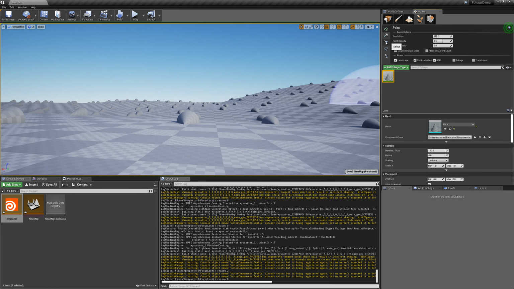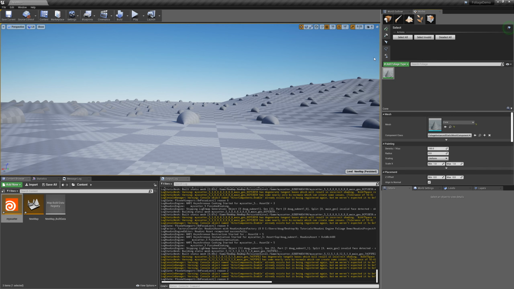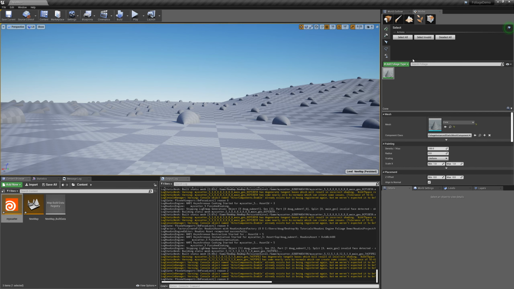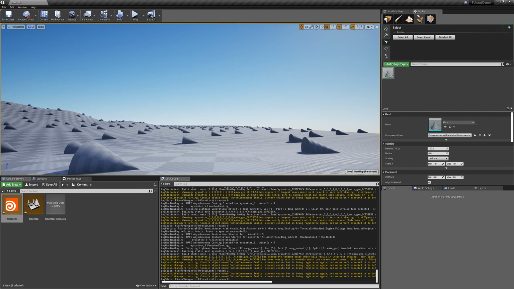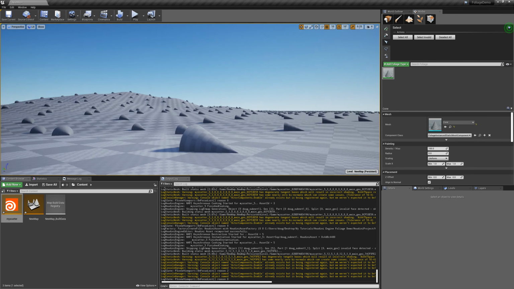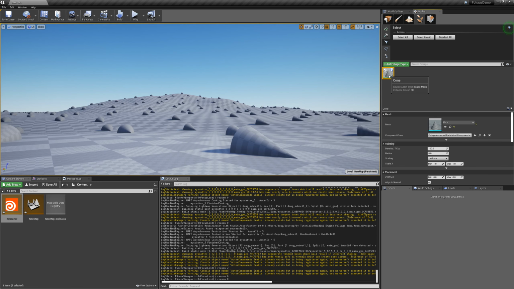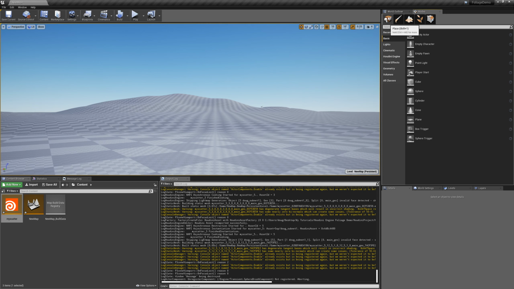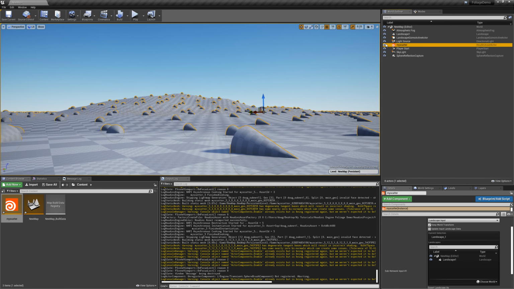And I can now use all the foliage tools that Unreal has. Like I can select an individual one, move it around. Of course, if I went and used my tool again, it wouldn't know any of this. So they're all the same size though. I'll show you how to create a little bit more variation with that in a second. So I'm going to delete these. Bring my tool back. Okay, and then go back to my slides.